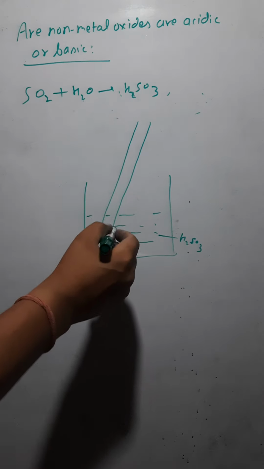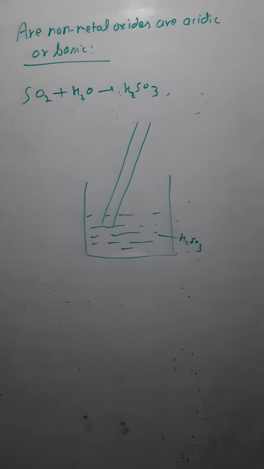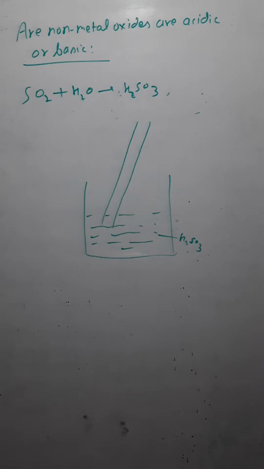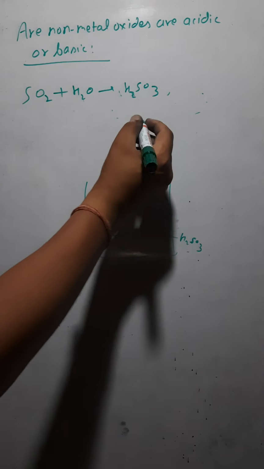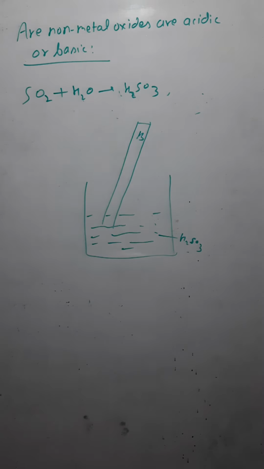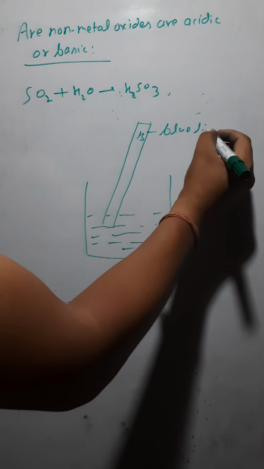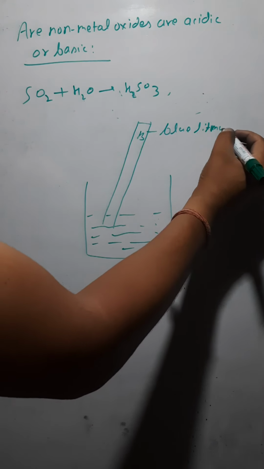Now what I'm doing, I'm taking a blue litmus paper. As I have already discussed with you, litmus papers are available in two types, red and blue litmus paper. So let me take here the blue litmus paper. Let's say this is complete blue.